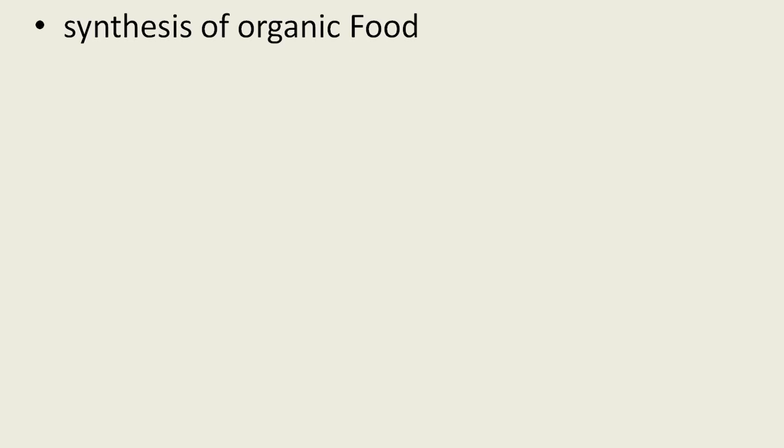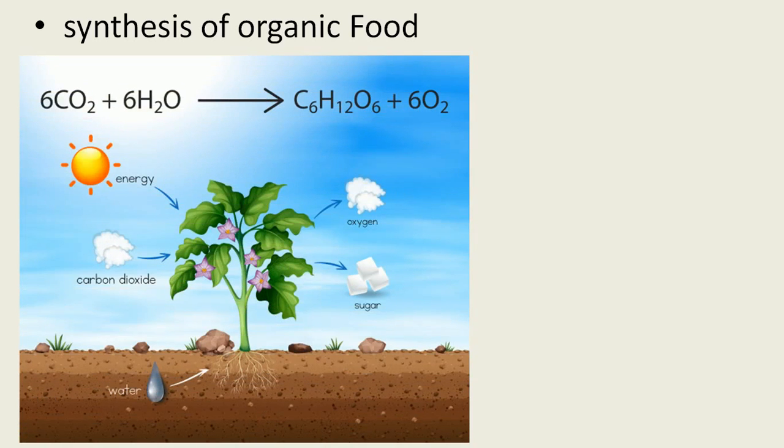They synthesize their own food materials. That means the chlorophyll pigment is present. In the pictures you observe that all plants take three things from nature: water from the root, carbon dioxide from the environment, and energy from sunlight, taken by the leaf.